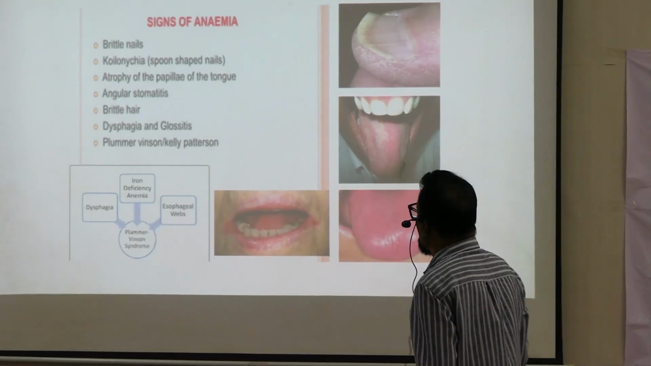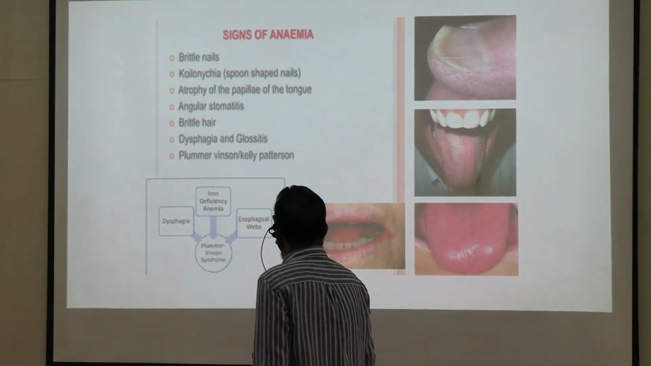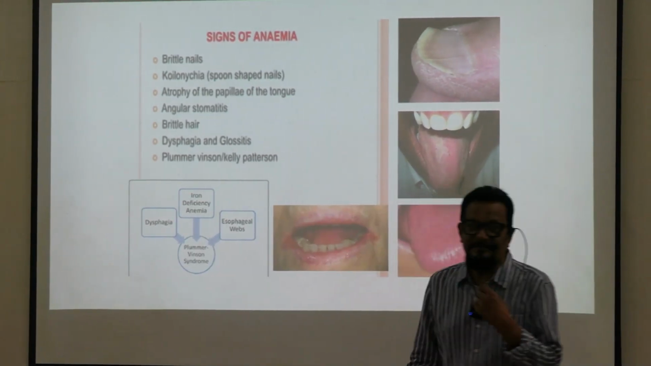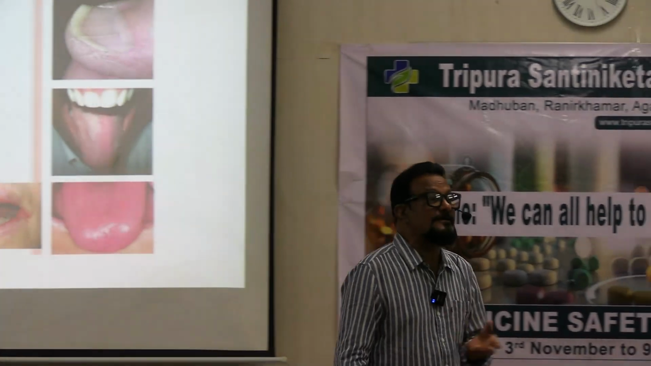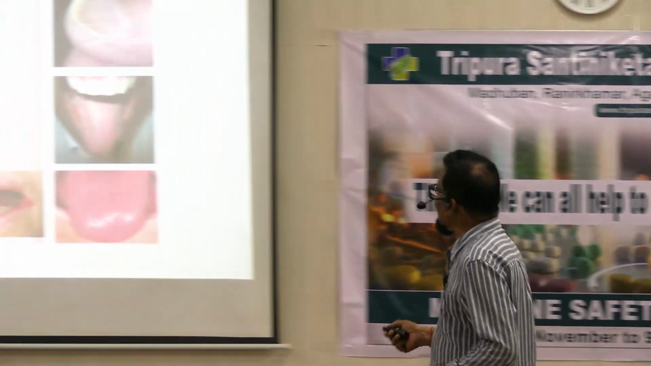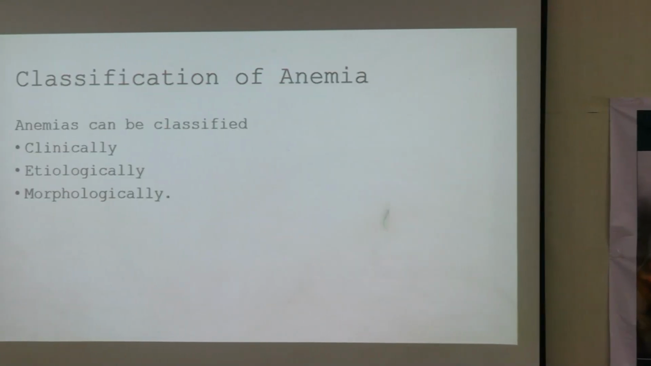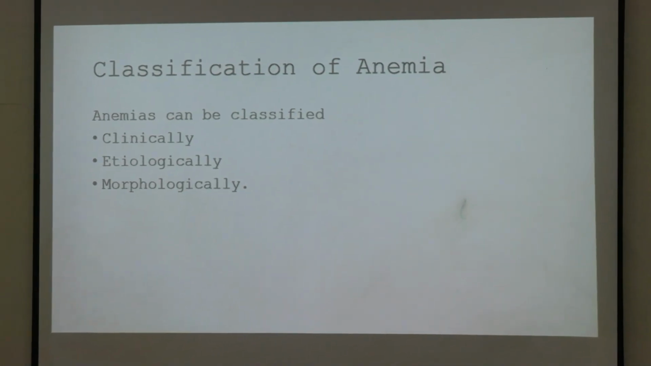This is called atrophy of the papilla of the tongue, and there will be dysphagia, which means difficulty in swallowing. So there will be glossitis. These are glossitis actually. Okay. Now we classify.